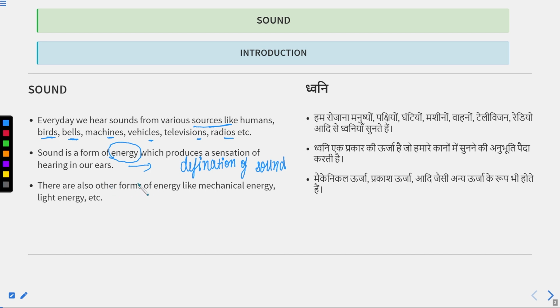Sound is a form of energy. It means that sound can be produced by another energy source also, because we know that energy can neither be created nor be destroyed. It means energy can only be converted from one form to another form. There are other forms of energy like mechanical energy and light energy, and we can also produce sound through those energies by energy conservation.